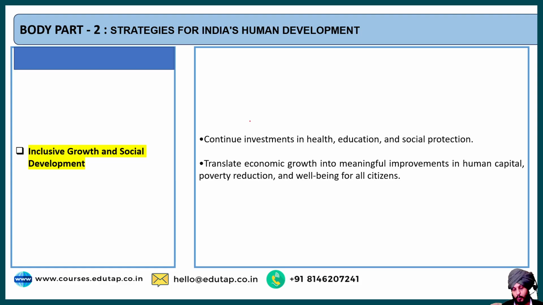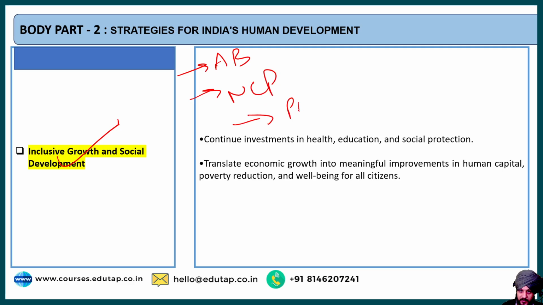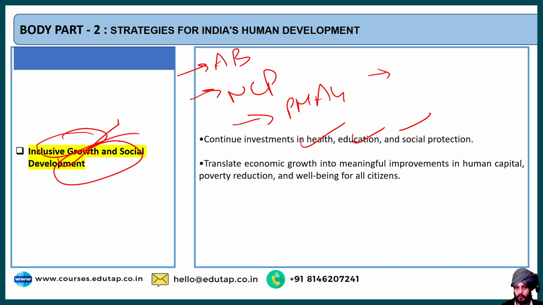Fine, so through what kind of scheme? The schemes that we can promote in order to attain these kinds of objectives. For example, the Ayushman Bharat, or it can be the National Education Policy also. It can also be, I would say, Pradhan Mantri Awas Yojana or the Saubhagya scheme for electricity. Fine, through different kinds of initiatives, we can attain this inclusive growth and social development. Through this, we will be able to translate the economic growth into meaningful improvements in human capital, poverty reduction and well-being of all citizens. This is what we can attain with the help of that.